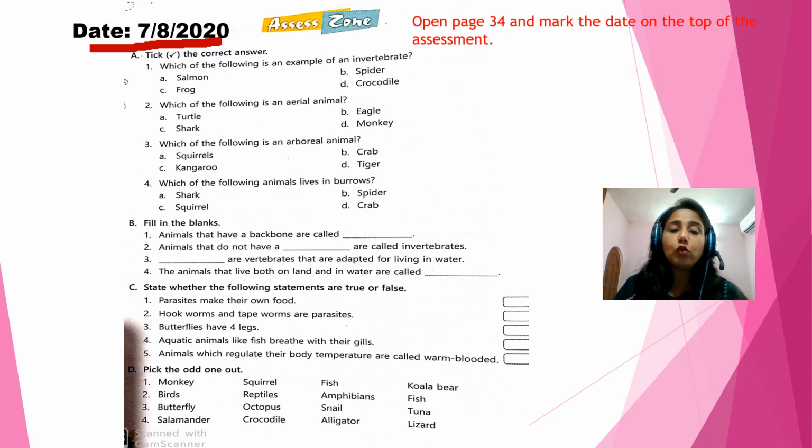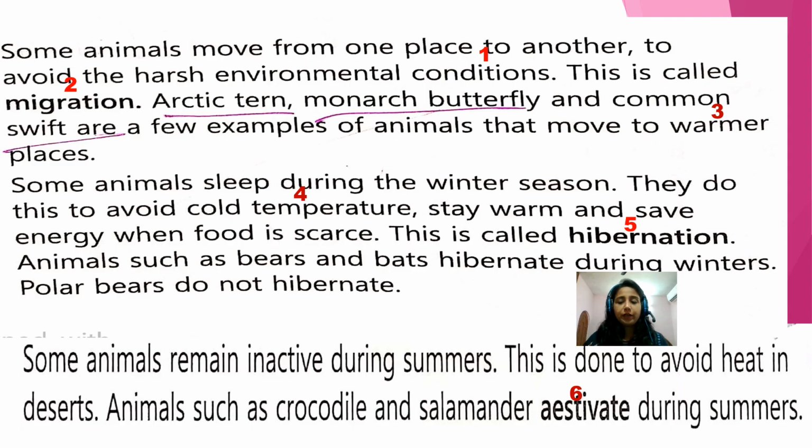Now let's move to our notebook. Okay children, so ready to go to notebook? So what we have to do first, we have to mark the words in our book and then we will write them in our notebook. So let us start marking the words. The first word is condition.